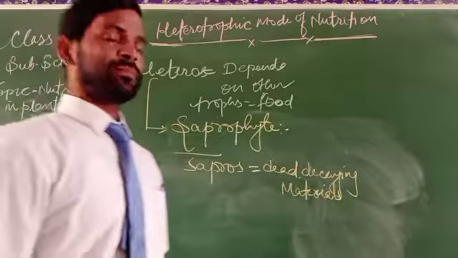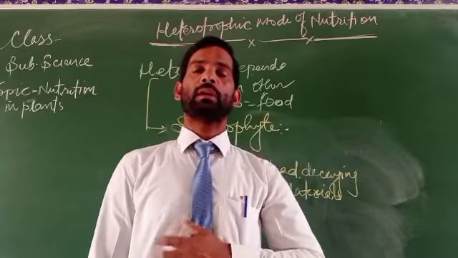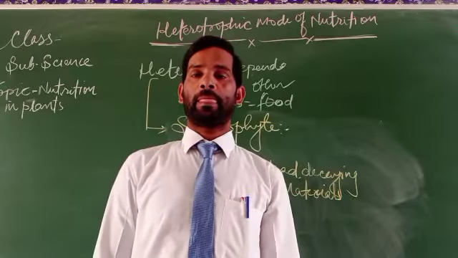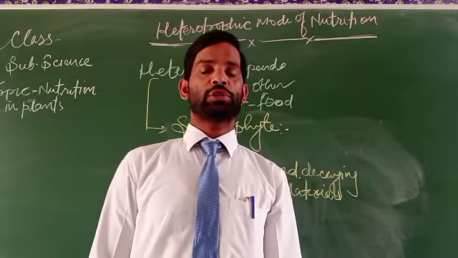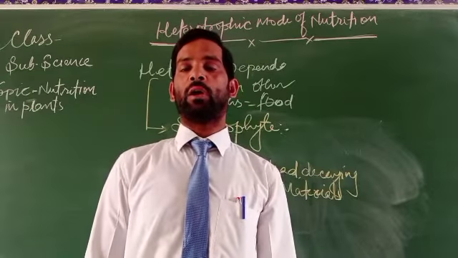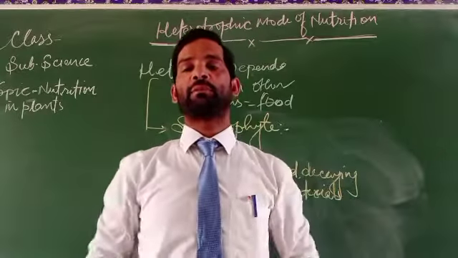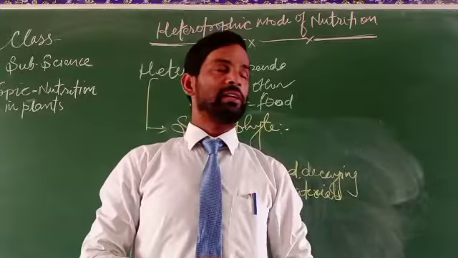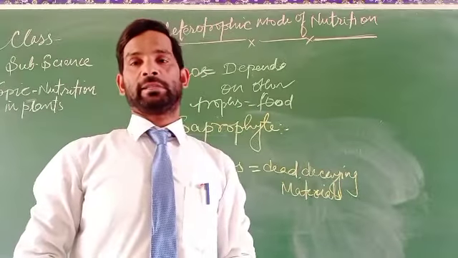That means such types of plants, the organisms, depend for their nutrition on plants that have already died, the residues of plants and animals. That means the remaining dead and decaying parts.